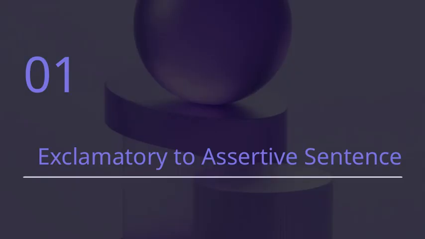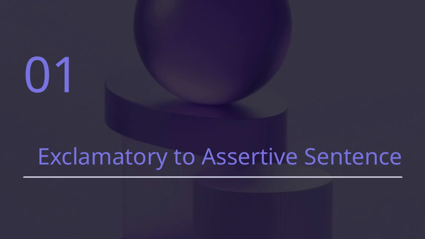Let's take a closer look at the difference between exclamatory and assertive sentences. Exclamatory sentences are used to express strong emotions or feelings, like surprise, excitement, or anger. They often start with words like what or how and end with an exclamation mark. Now, assertive sentences, on the other hand, are used to make statements or convey facts. They are straightforward and provide information without emotional emphasis.